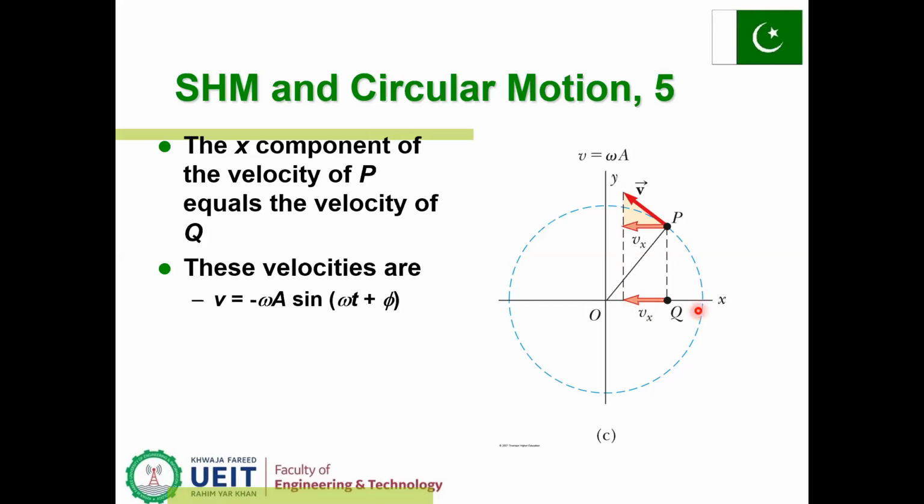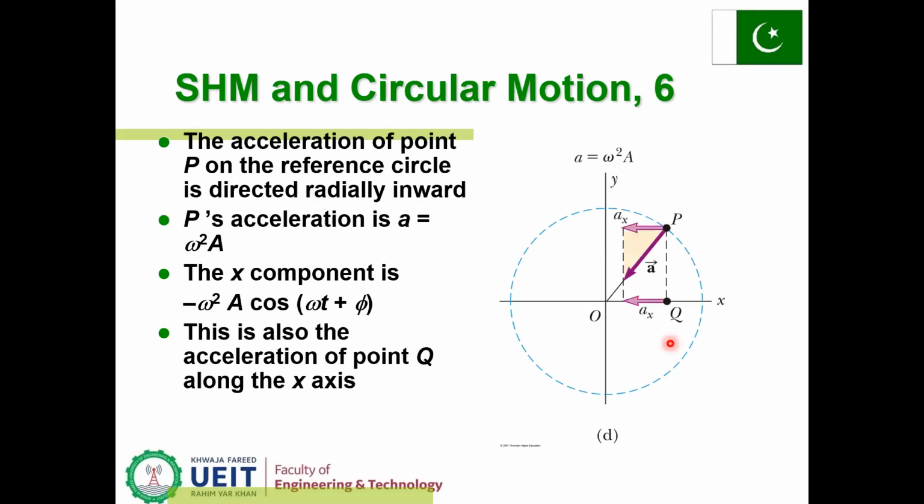So only the x component of velocity exists. The acceleration is always towards the mean position or O. The x component is a_x and the y component will not be shown here.